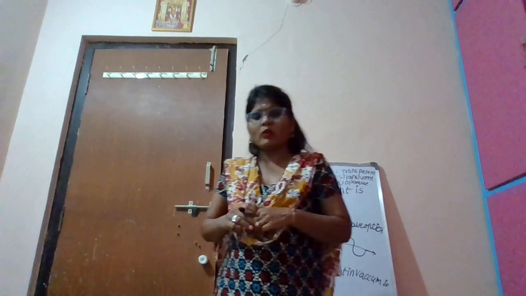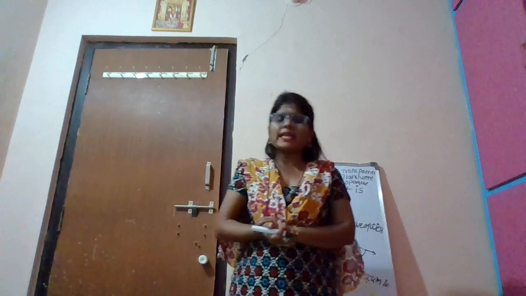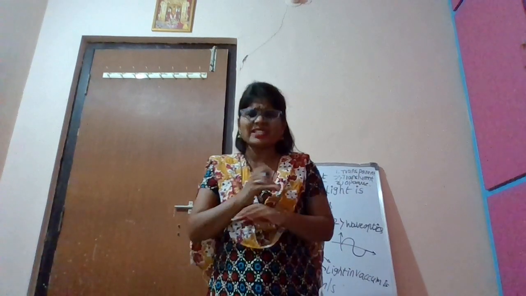And next, opaque. What is opaque? Opaque is in the sense that light doesn't pass through it. What example can we say? The best example is stone. So many students ask me a doubt: ma'am, if you shine light on a stone, then light is falling on it, so how can we say it's opaque?